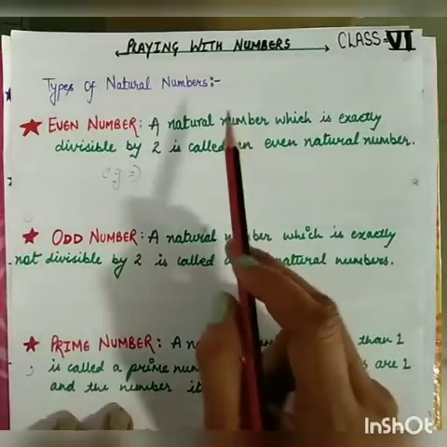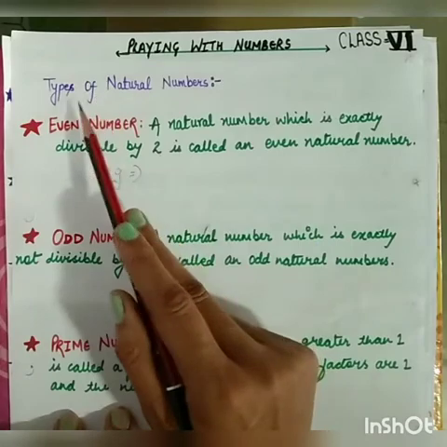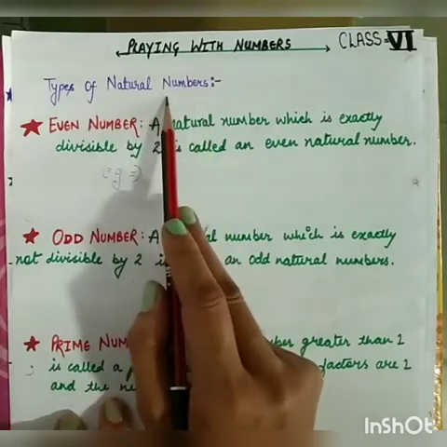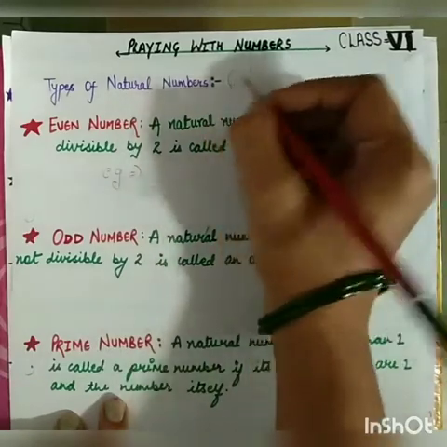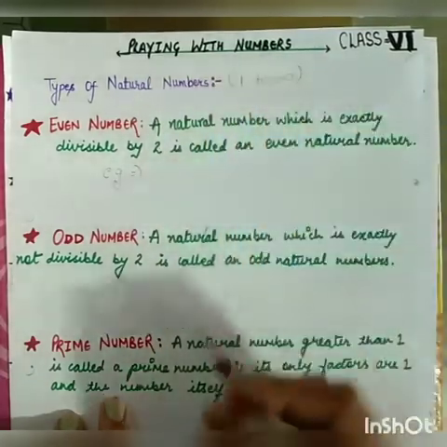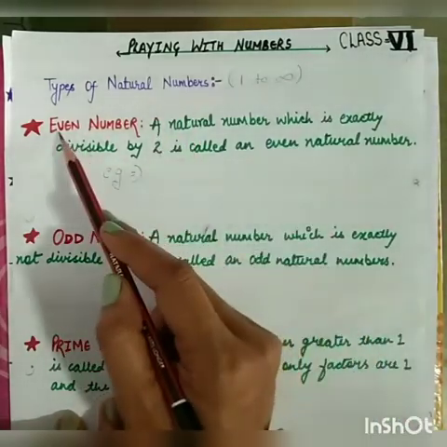So today we are just continuing our previous chapter, but we are taking new topics in it. We are continuing our previous chapter, that is Playing with Numbers, and today we are going to start types of natural numbers. As I told you, natural numbers are the numbers starting from 1 and going to infinity. Your natural numbers are further divided into several parts.